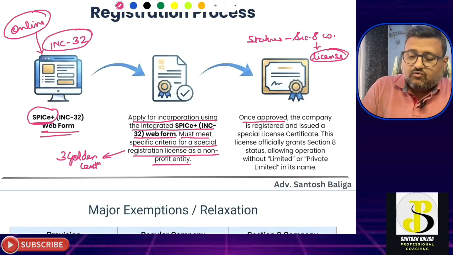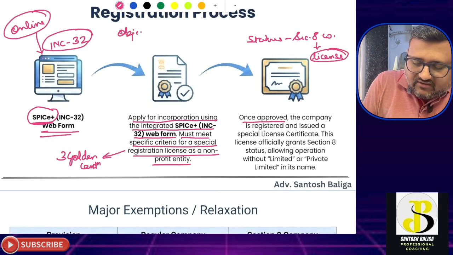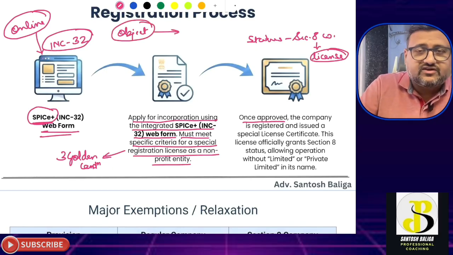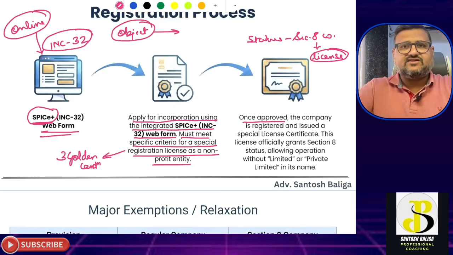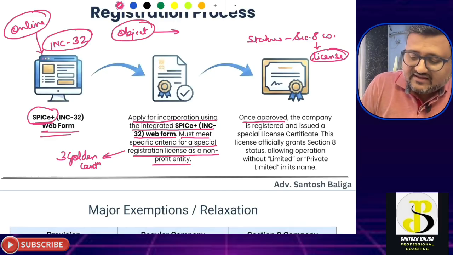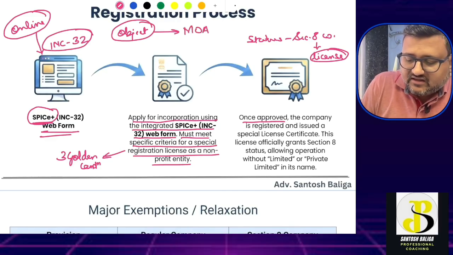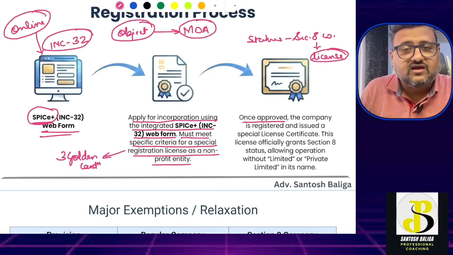Now, whatever the object of the company, the activity that the company is going to work on for the promotion of that particular activity, like say social welfare, then that object has to be clearly mentioned in the Memorandum of Association of the NPO.